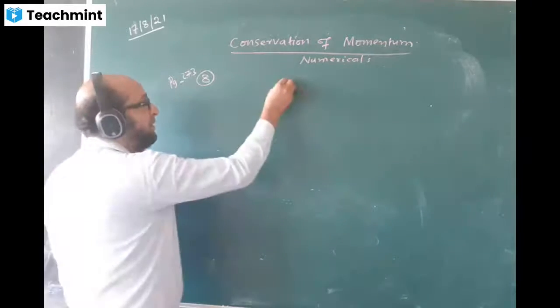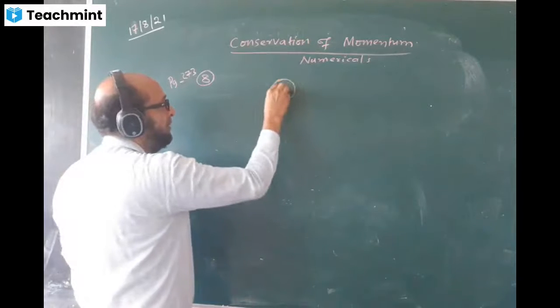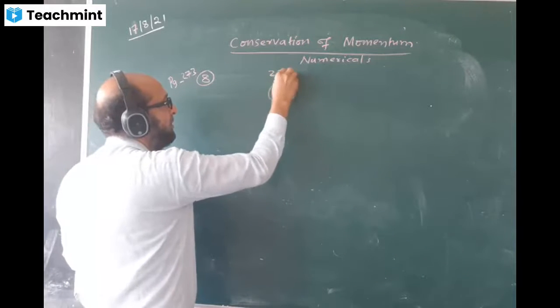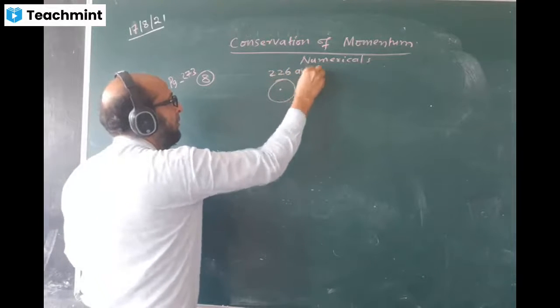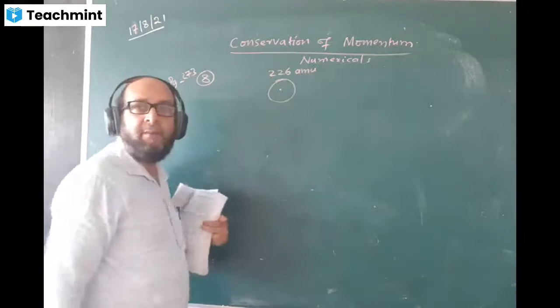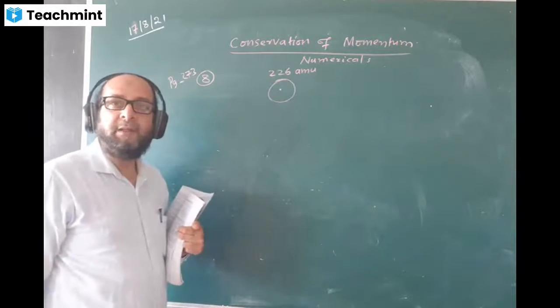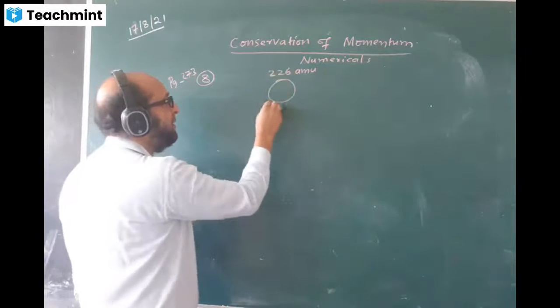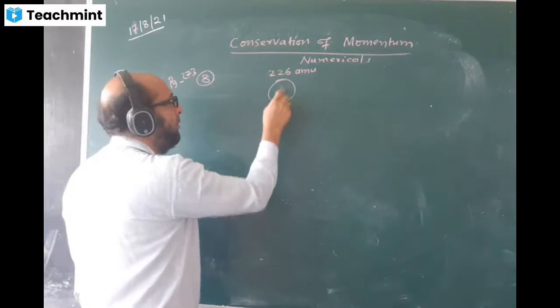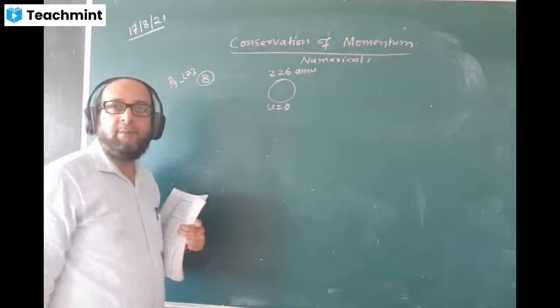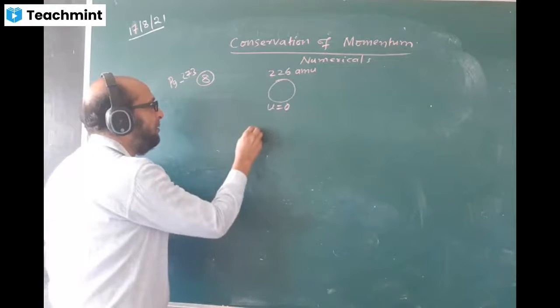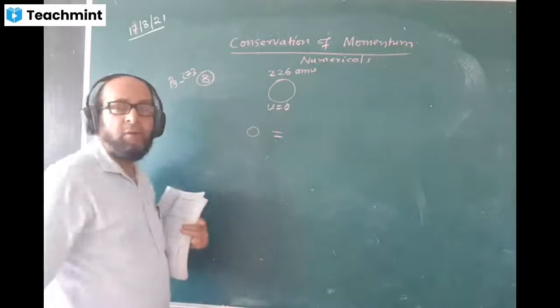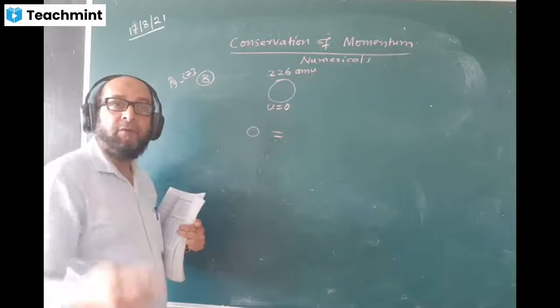They say there is a stationary radium atom. The stationary mass is 226 AMU. Unit doesn't matter. AMU full form is atomic mass unit, but it does not matter here. It is initially stationary. What is the initial velocity? Zero. That means initial momentum will be zero. Initial momentum, zero, is equal to final momentum.